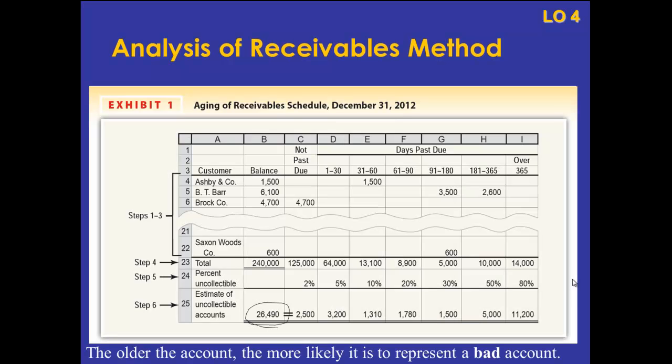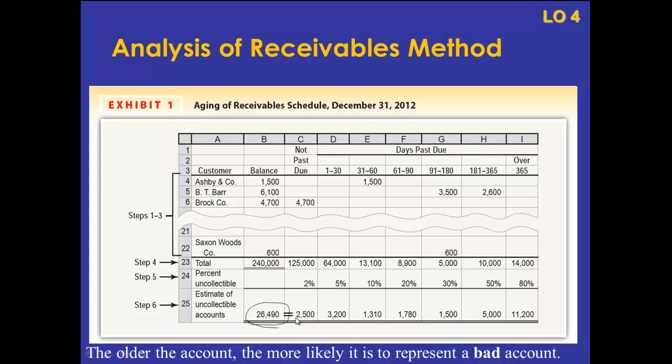So we're going to take each of these dollar amounts that we've categorized, multiply them by their respective percentages that we believe are going to be uncollectible, and come up with a dollar amount. So of all these receivables, once we've categorized them, this is the dollar amount per category that we estimate is going to be uncollectible.